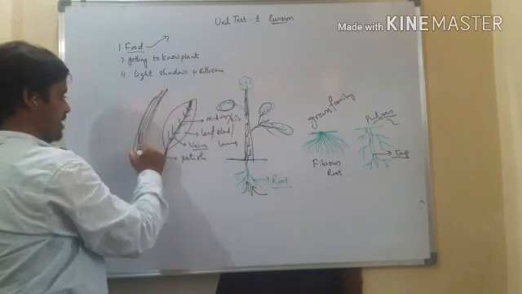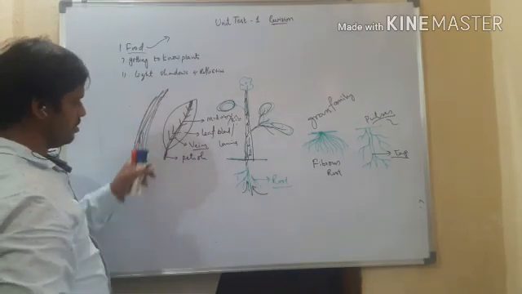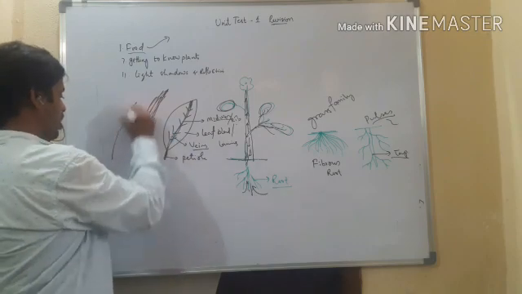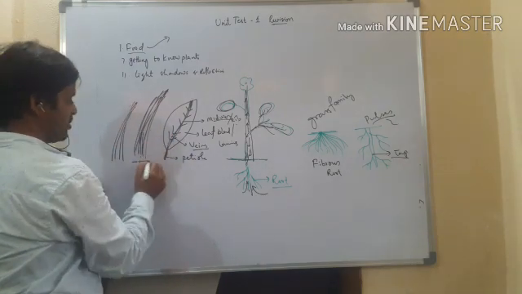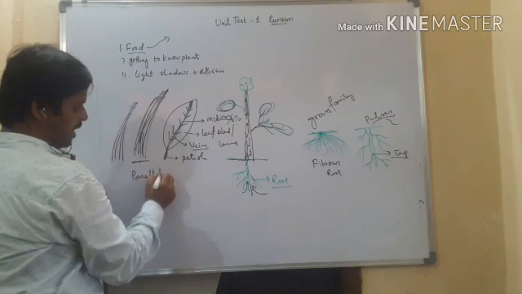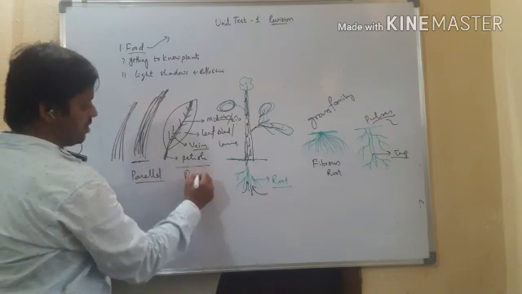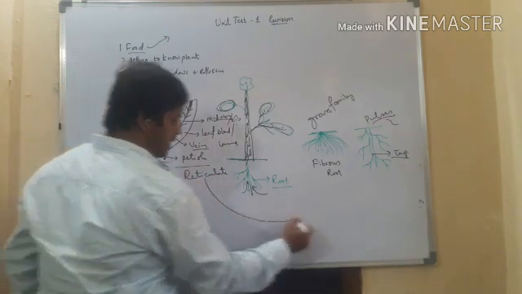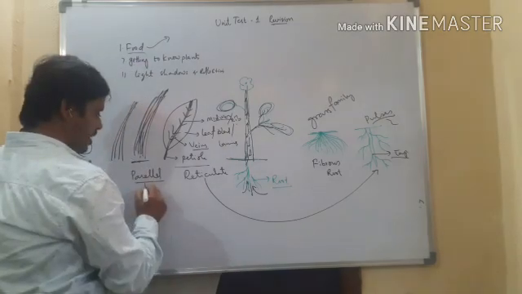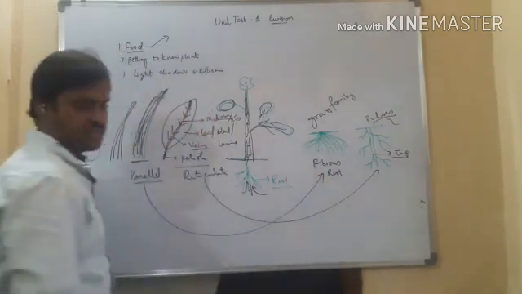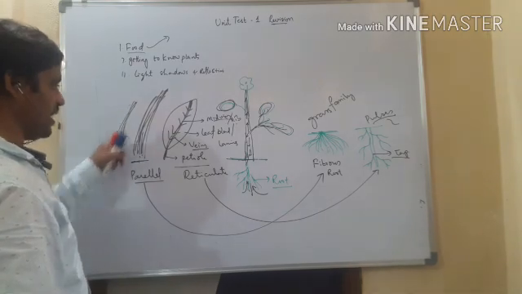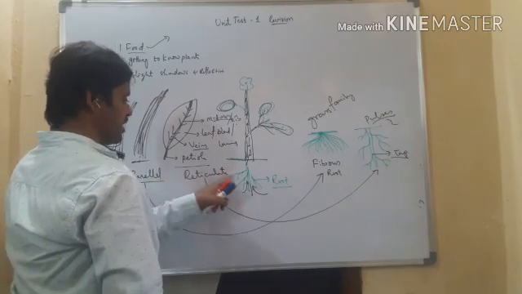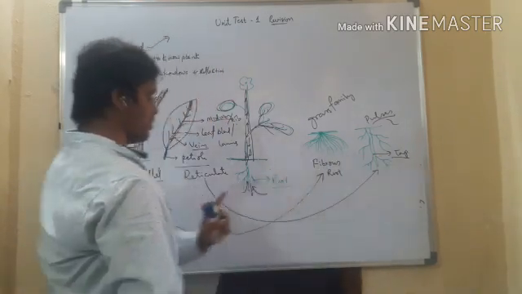For example, grass leaves and rice leaves show the veins like this. There is no main vein, no midvein, no branch veins. All veins are arranged parallel to each other. That's why this venation is called parallel venation. Whereas this is reticulate venation. Just remember one thing: when it is reticulate venation, the root system is the taproot system. When it is parallel venation, it is the fibrous root system. When the leaf shows parallel venation, it is fibrous root, and if it contains reticulate venation, it is taproot. Very simple to recognize.